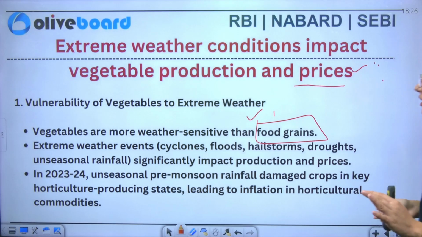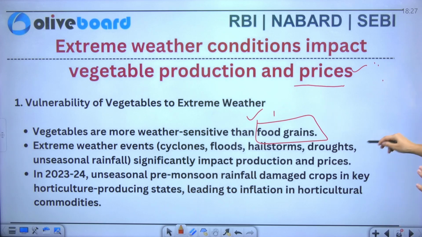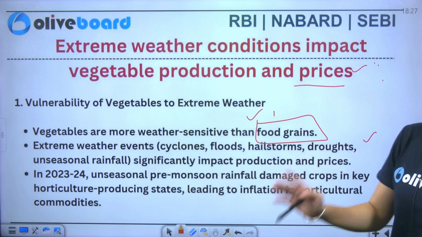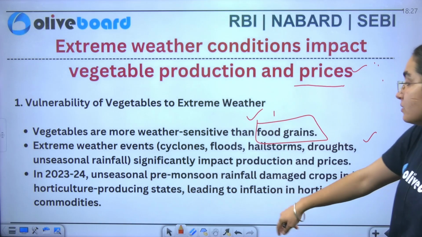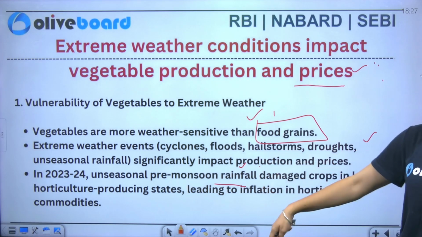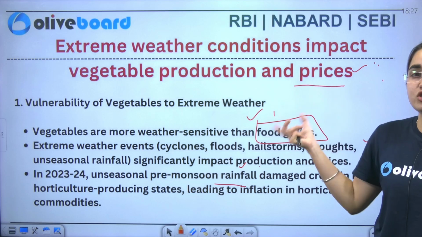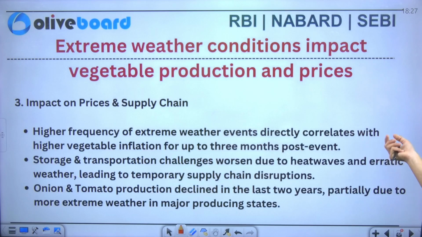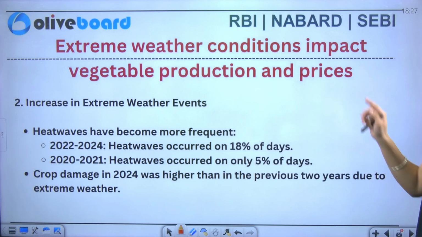Now, extreme weather conditions include what? Your cyclones, floods, hailstorms, droughts, and unseasonal rainfall that highly contribute to the supply chain disruption here. Now if I talk about 2023-24, you can see unseasonal pre-monsoon rainfall was there, and a lot of damage has been done to the vegetables and your horticulture process as well. Now we'll see the extreme weather conditions data here.